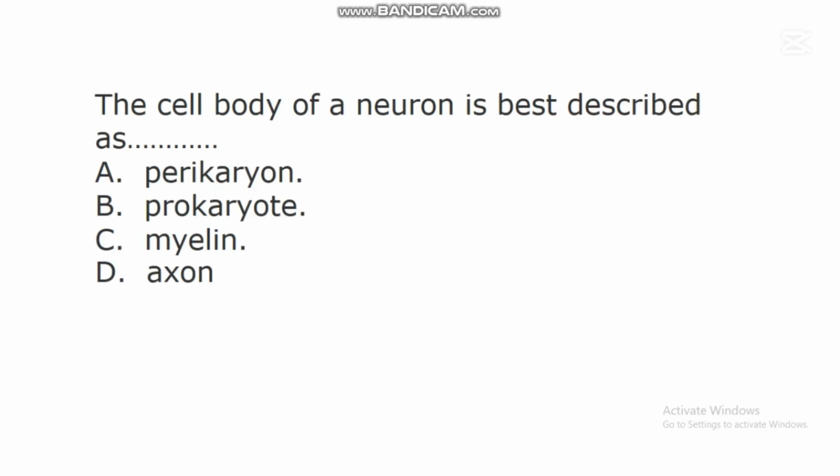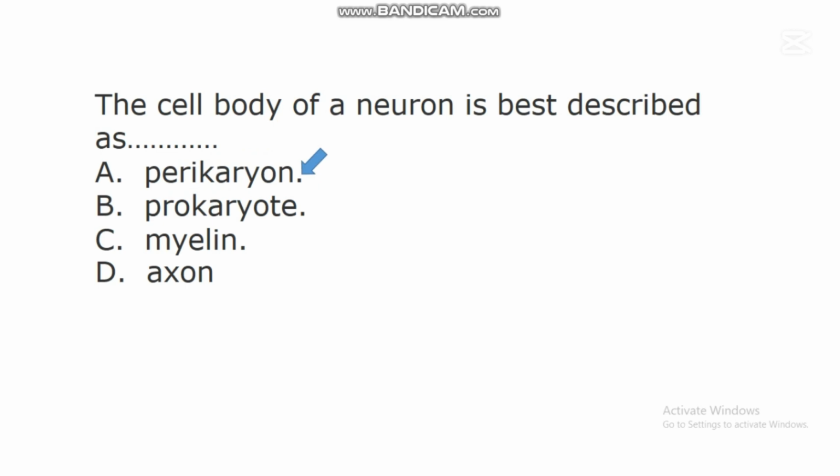The next question says, the cell body of a neuron is best described as dash. A. Perikaryon. B. Prokaryotes. C. Myelin. D. Axon. In this question, the correct answer is A. Perikaryon.